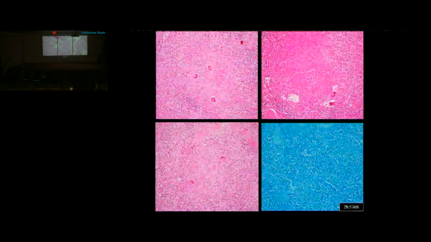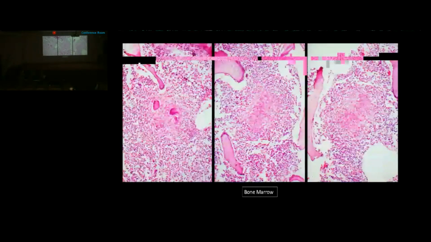Coming to the bone marrow, it again showed similar granulomatous inflammation with caseous necrosis and multinucleated giant cells. And when ZN stain was performed, it was positive for acid-fast bacilli.